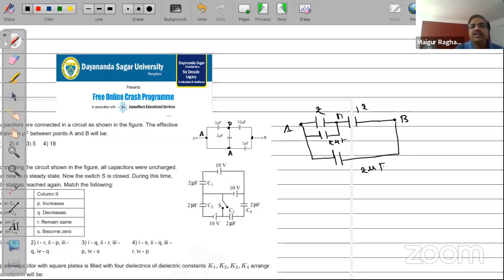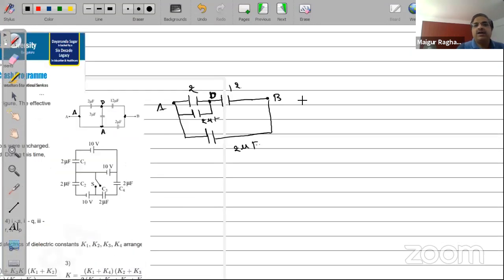So very interesting circuit. So you have 2 and 2 in parallel. So I know what to do with them. So 2 and 2 in parallel will be 4 microfarad capacitor. Then let's rewrite this as one 4 microfarad capacitor in series with a 12 microfarad capacitor. Then connect back the other one.